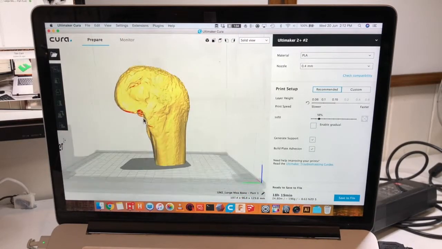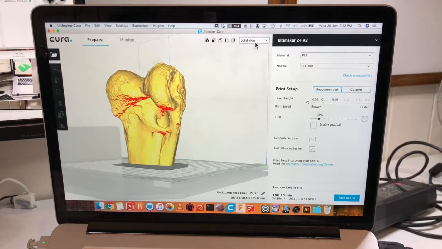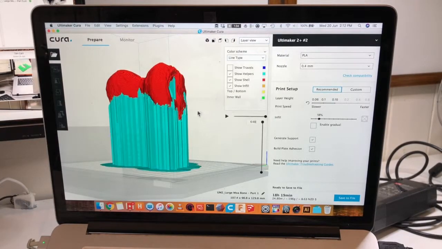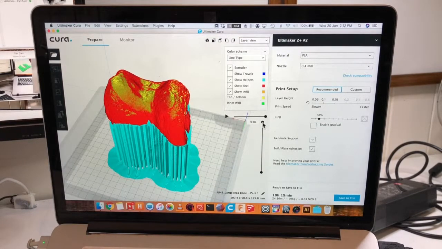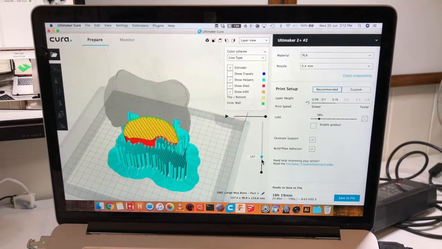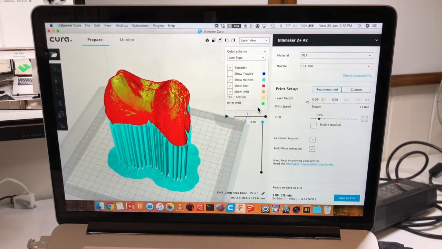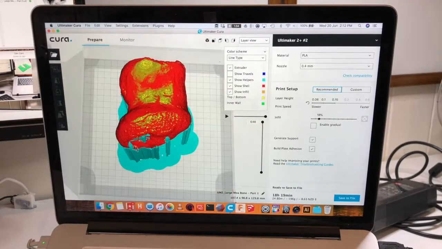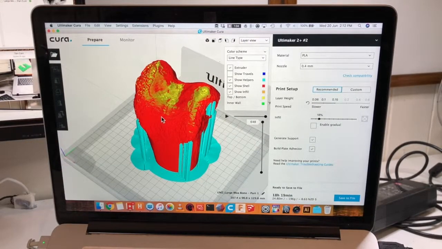Swap out of layer view back to solid view for a moment. Here again you can see that if you look at the yellow model, you'll see all these red sections. That's the software saying that this will require support. And that's all the blue support that you can see there. This is able to be removed after the print is complete just using pliers. Most of it just breaks away by hand. Occasionally you'll require a craft knife to get some of it off, but in general it should support the underside of the print as it's being produced. Otherwise you'll basically end up with some squiggles printing in mid-air if there's not something for the next layer to sit on as it's being produced.